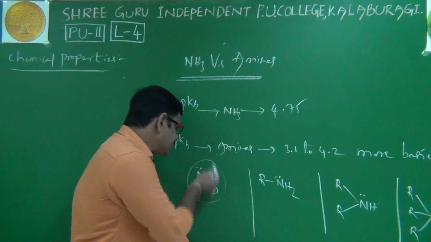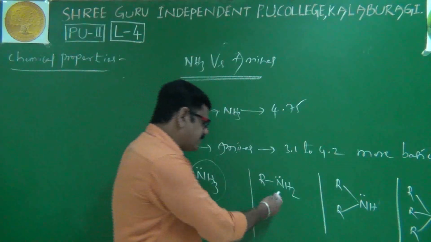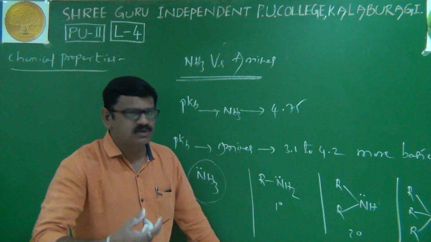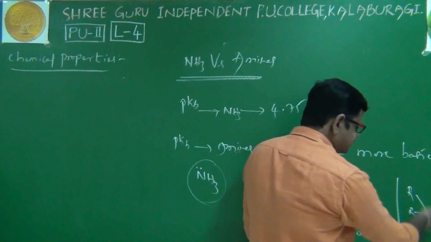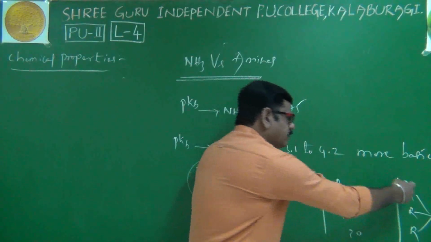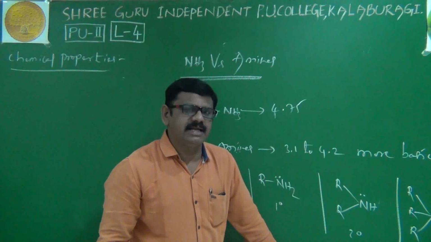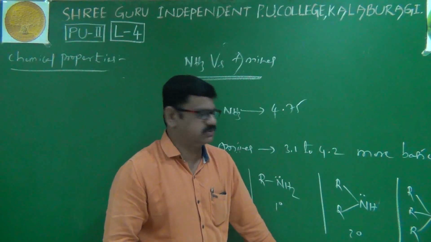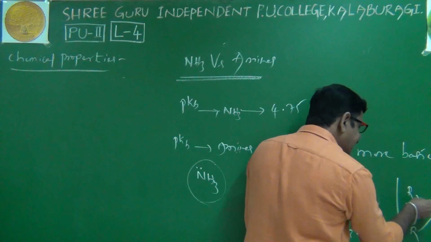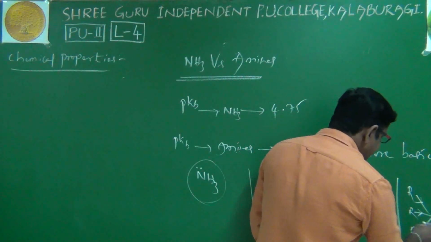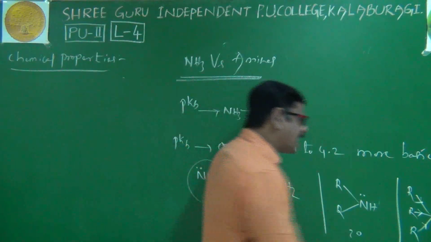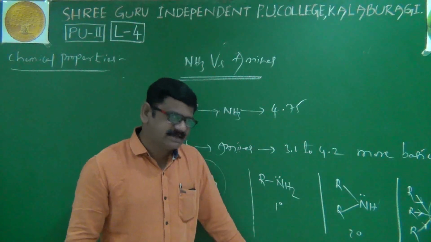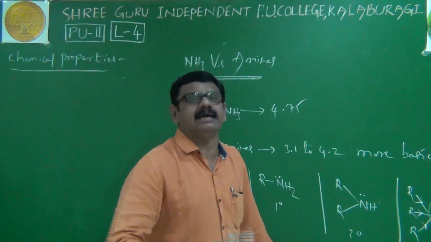When we compare, it is very simple. If you take ammonia, there is no alkyl group linkage. But in primary, secondary and tertiary amines, alkyl groups are connected. First we will see tertiary amines. In tertiary amines, we have three alkyl groups. Alkyl groups, already known to you, exhibit a plus I effect, meaning electron giving ability. Because of that, the electron density at nitrogen increases. If electron density increases, electron pair donating ability is definitely more.